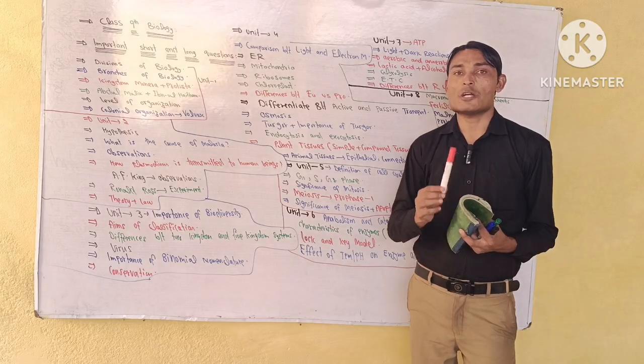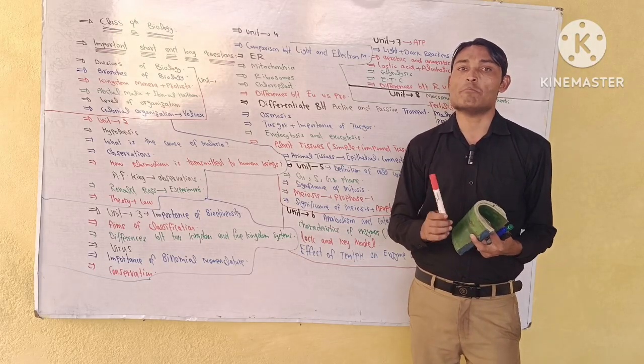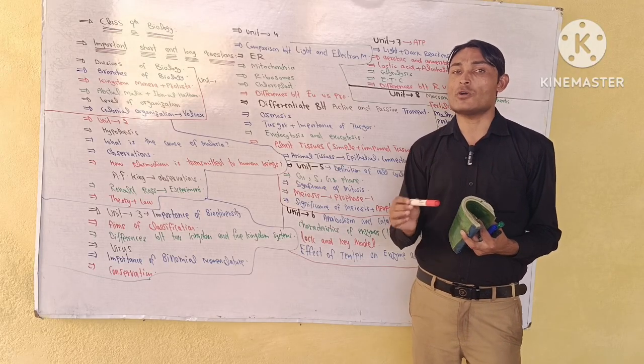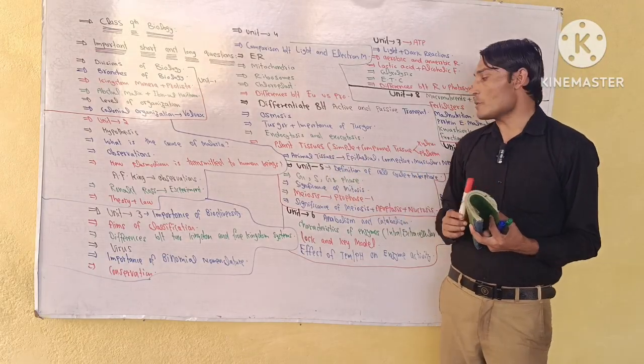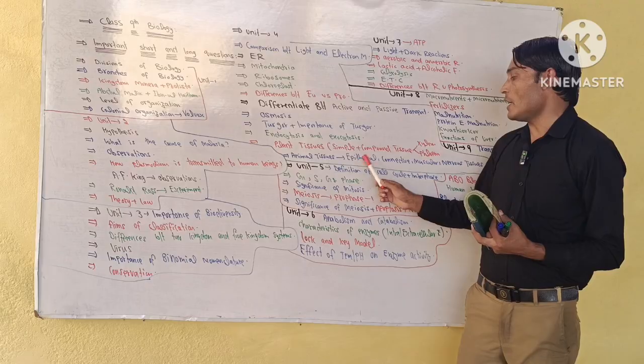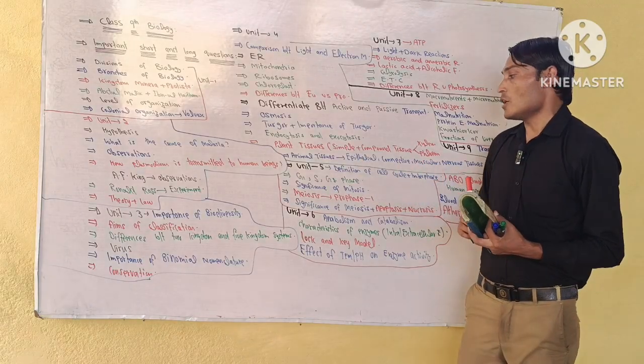Plant tissues are very much important, especially simple tissue and compound tissue. In compound tissue, the most important are xylem and phloem. For animal tissue, the most important is only a little bit of definition: epithelial, connective, muscular and nervous tissue.